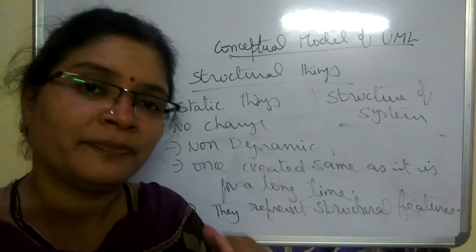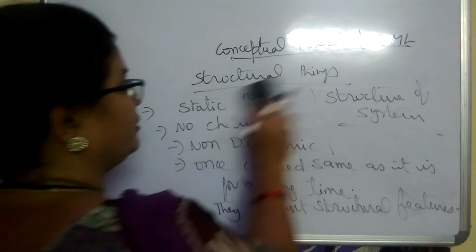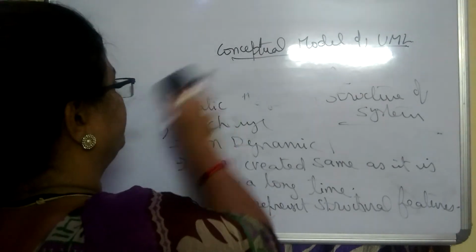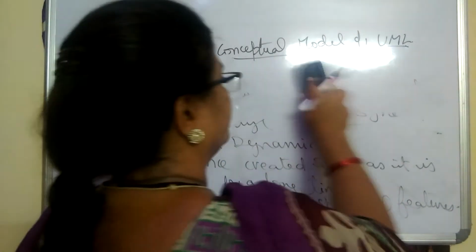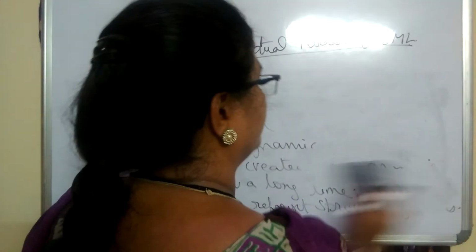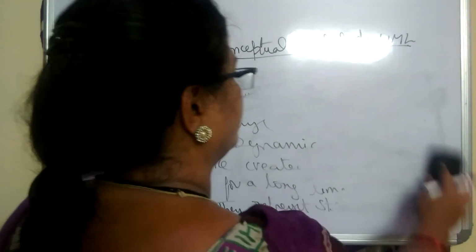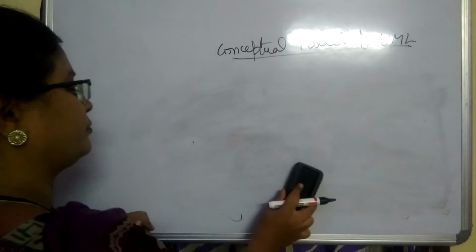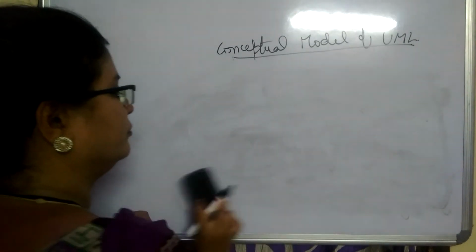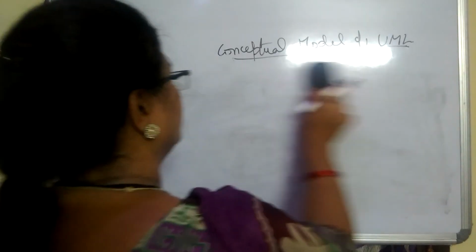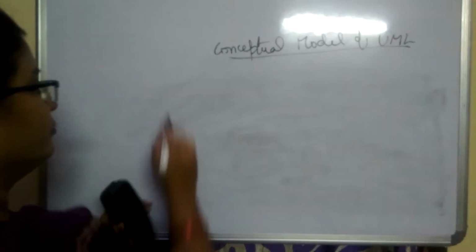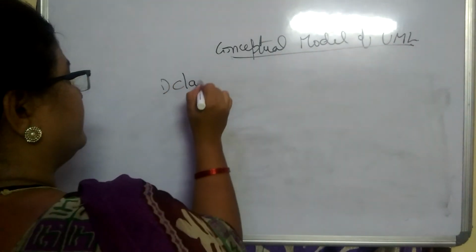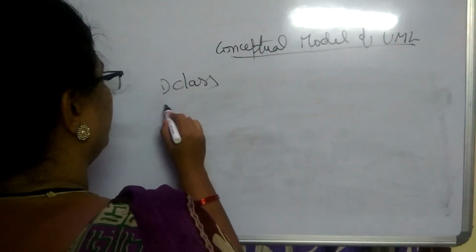Let us list the various structural things now. Class is one structural thing.